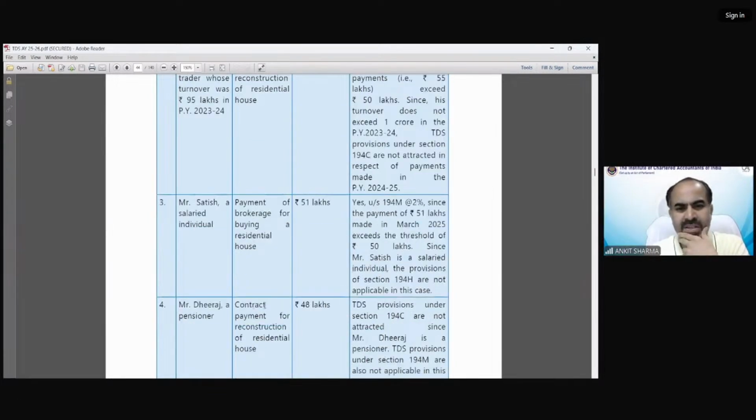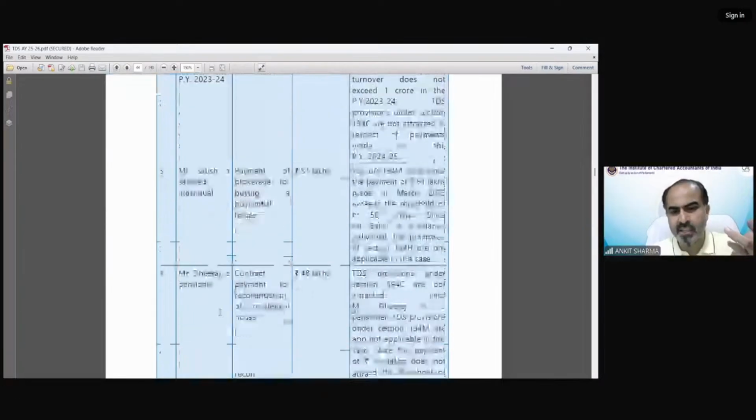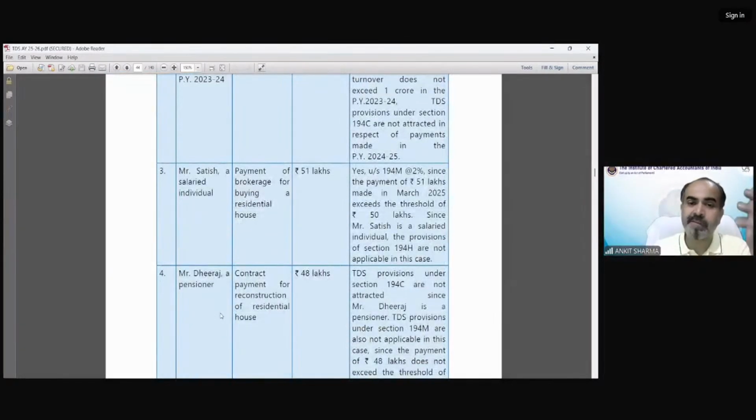Now you're also asking about the same case in point number 4. Because of Dheeraj, a pensioner. In case of section 194C, only those individual HUFs have been covered whose turnover exceeds 1 crore from business, or professional receipts exceeding 50 lakh rupees. A salaried person does not have business turnover, so of course they are not includable under section 194C.